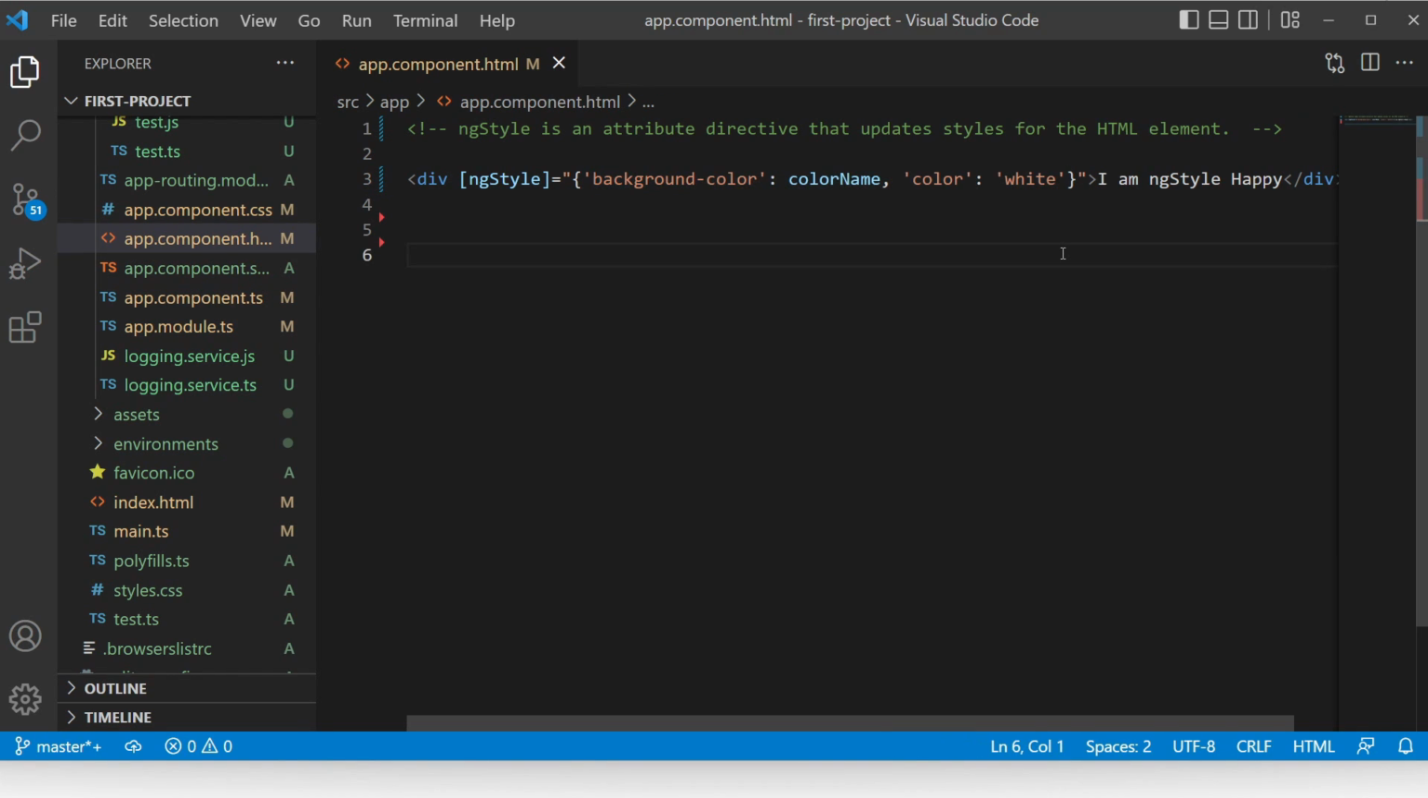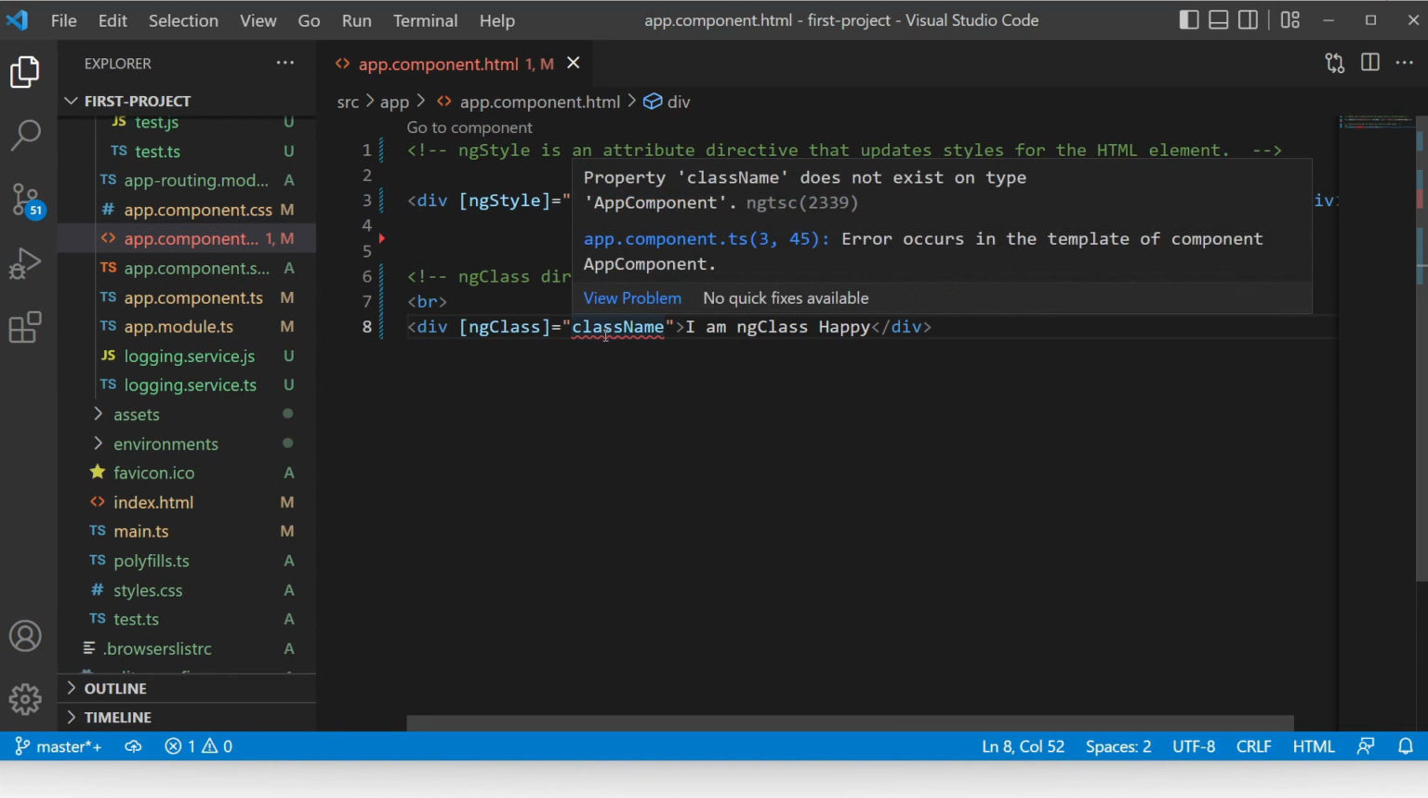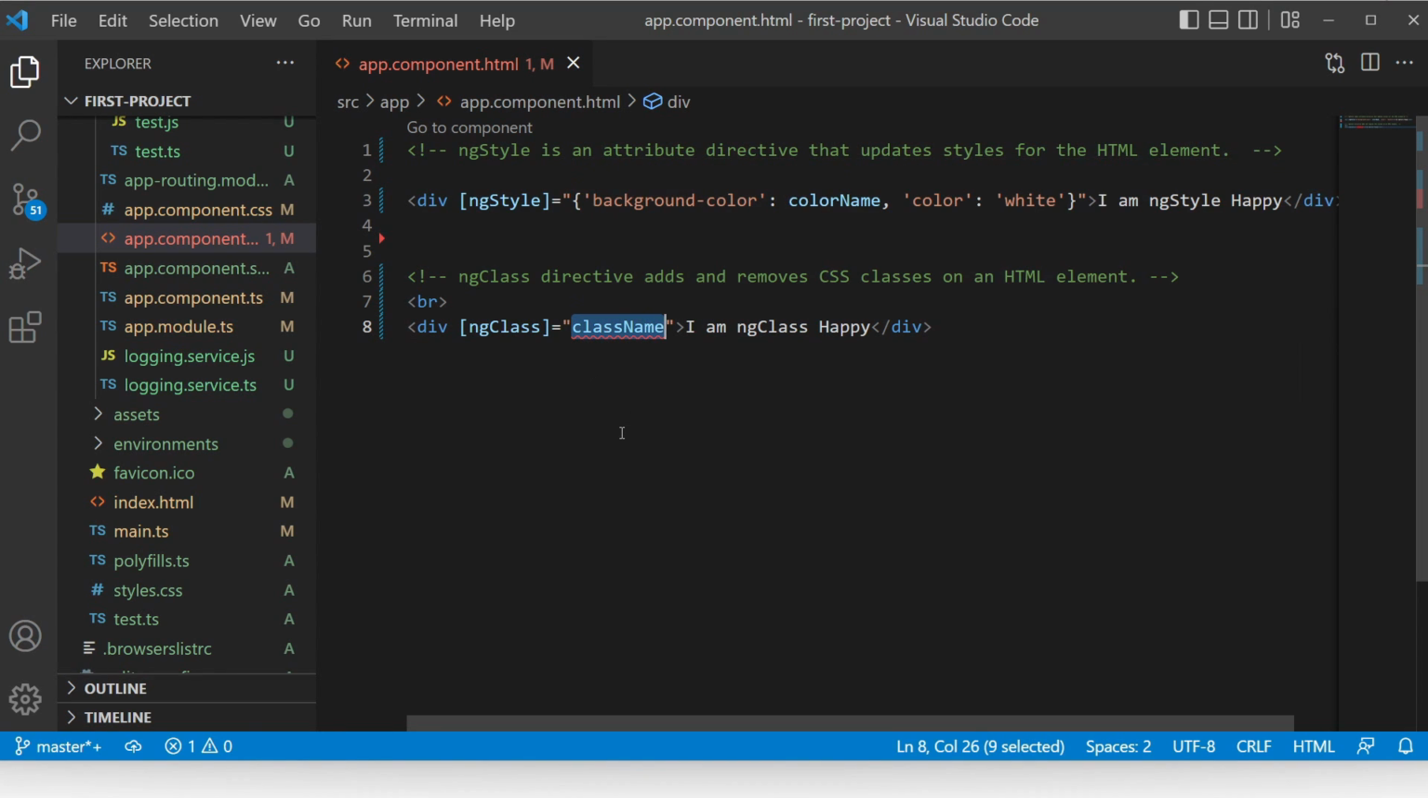Let me paste the code which I have already copied. See, this is the code of ng-class. See, this is simpler than ng-style. All of these properties are replaced by a single word, the class name. Now what is this class name? Right now it is showing an error.